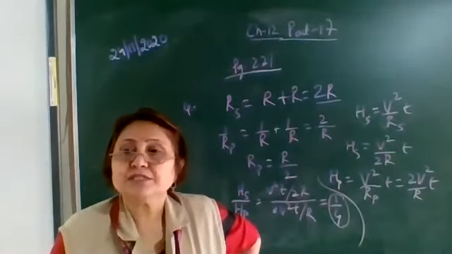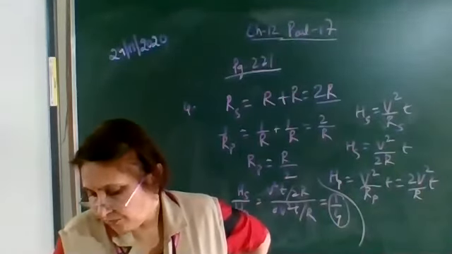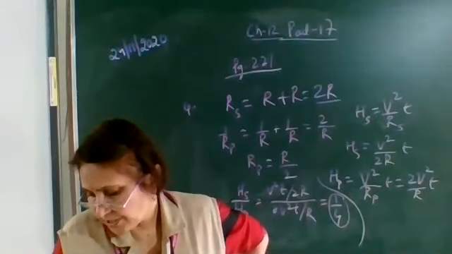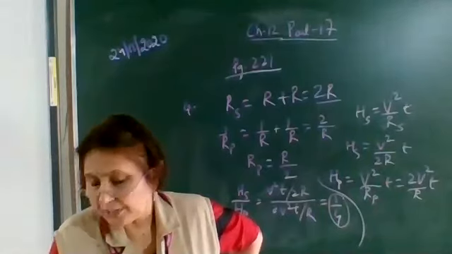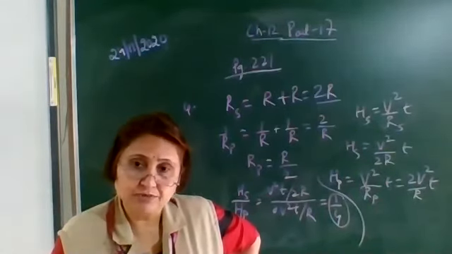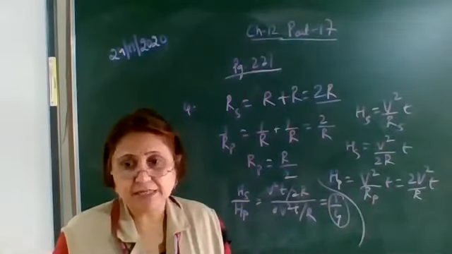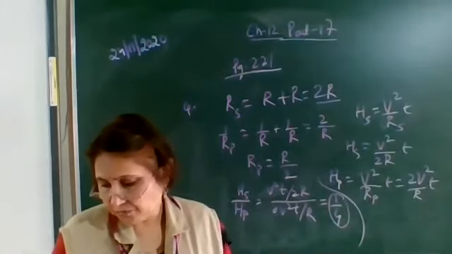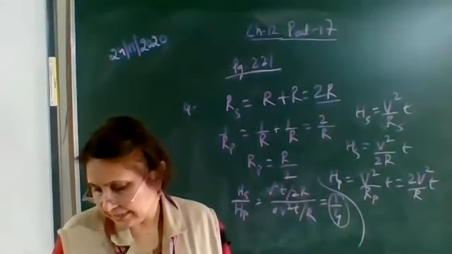Question number 5 is, how is a voltmeter connected in a circuit to measure the potential difference between 2 points? How is the voltmeter connected? Voltmeter is always connected in parallel. So it is connected in parallel.